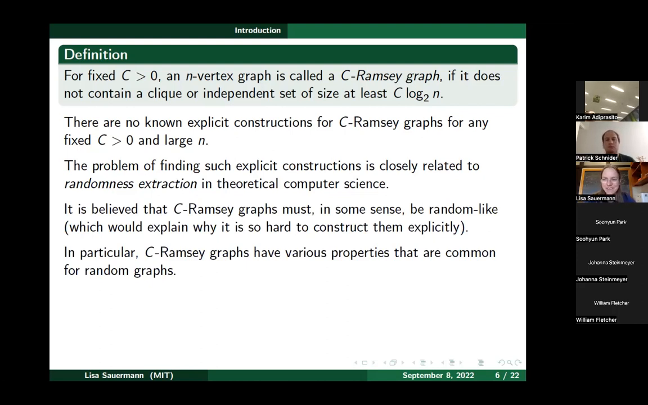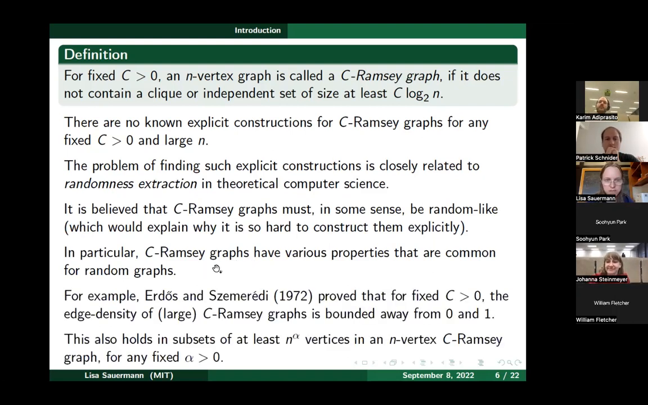And so, that's obviously not a well-defined thing, but if they are in some sense heuristically random-like, that would explain why it's so hard to find explicit constructions of such graphs. And so in particular, to make this maybe a bit more precise, C Ramsey graphs have various properties which are common for random graphs. So for example, here's an example of such a property. Erdős and Szemerédi proved already a long time ago in 1972 that for any fixed C bigger than 0, the edge density of large C Ramsey graphs is bounded away from 0 and 1.